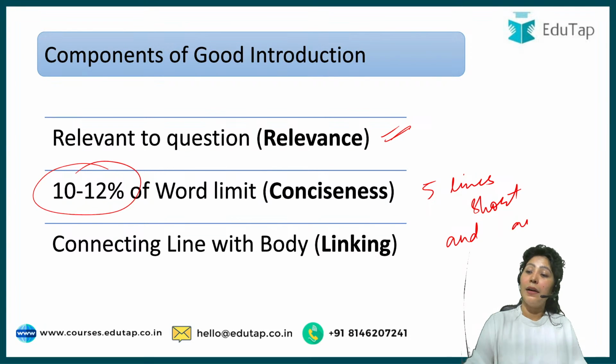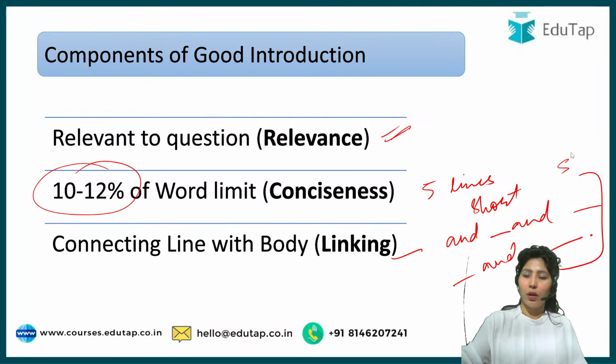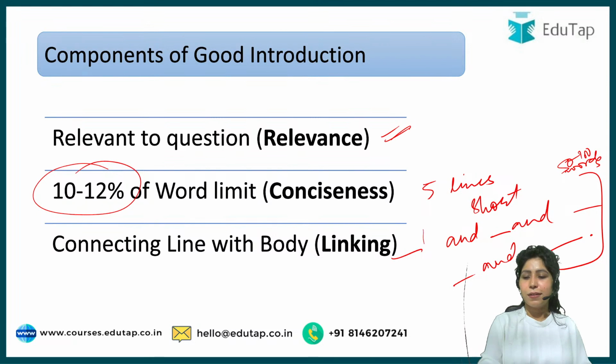Don't use "and" 3 or 4 times in your one answer: this and this and this and this and that. Basically, one line then goes to 50 to 100 words. This is not what has to be done. Have small lines, concise lines, lines which convey a very clear meaning. Before that, be very sure about what you are going to write. And then finally, end your introduction with a connecting line with the body.